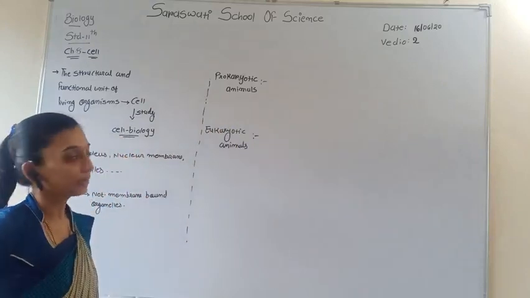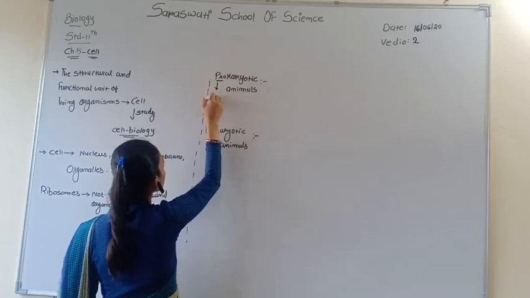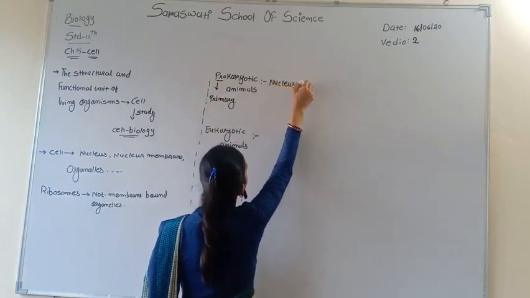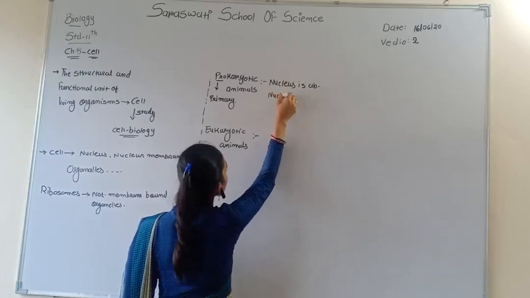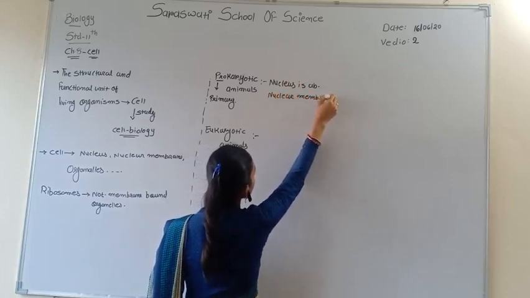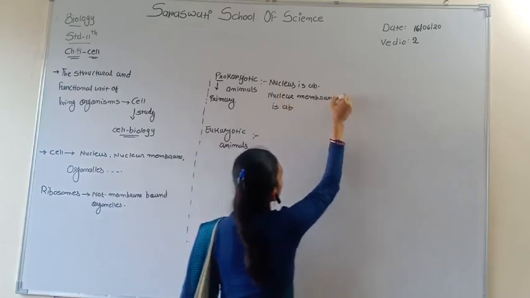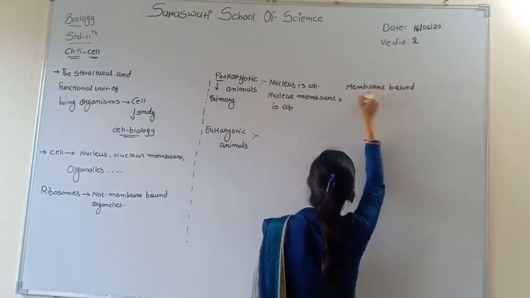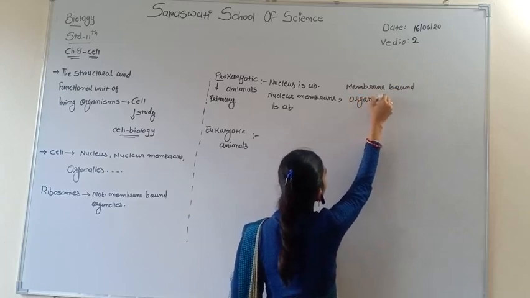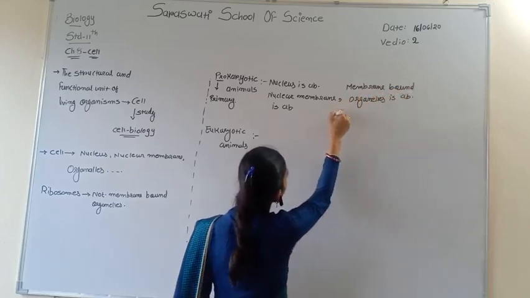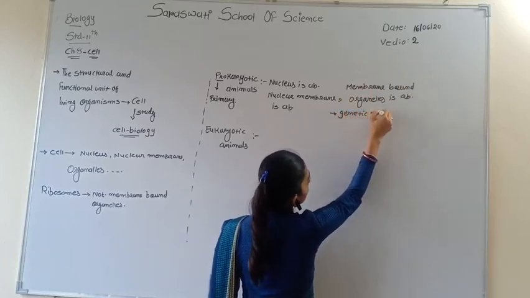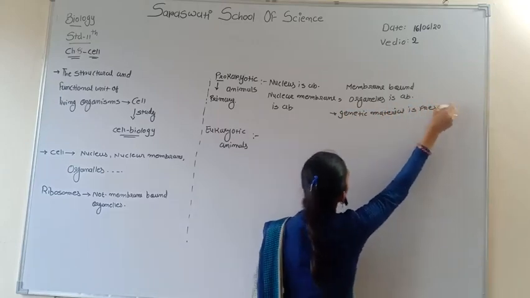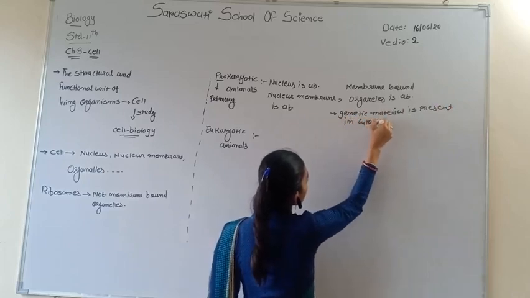Prokaryotic organisms. Pro means very primary. The nucleus is absent, the nuclear membrane is absent, membrane bound organelles are absent, and the genetic material is present in the cytoplasm.